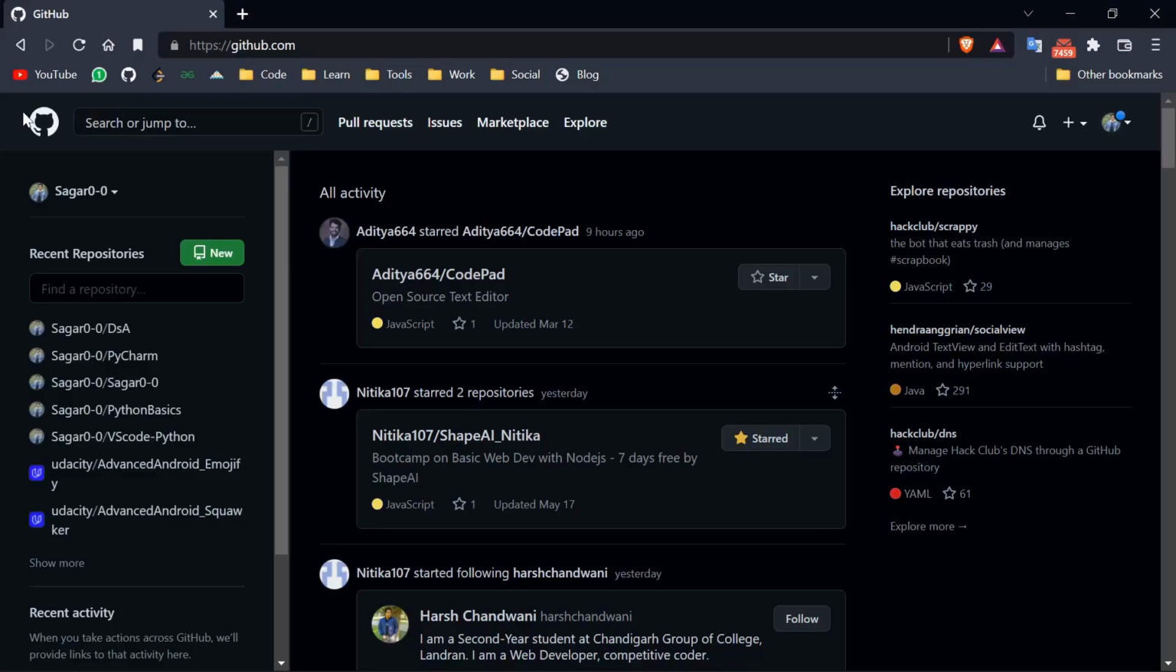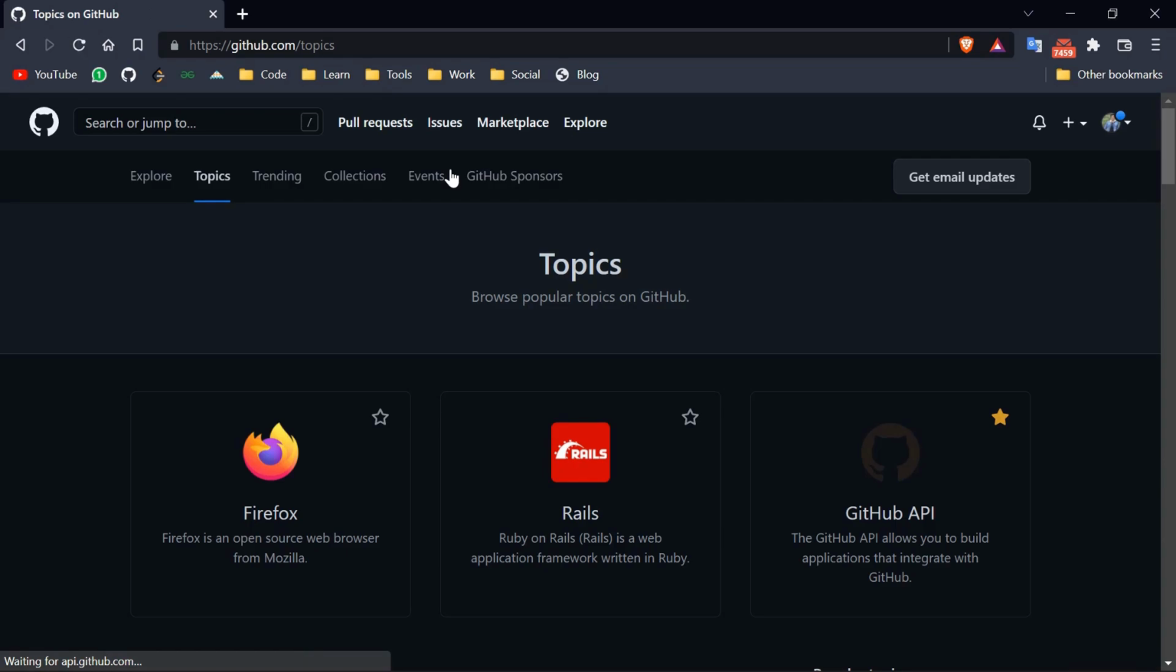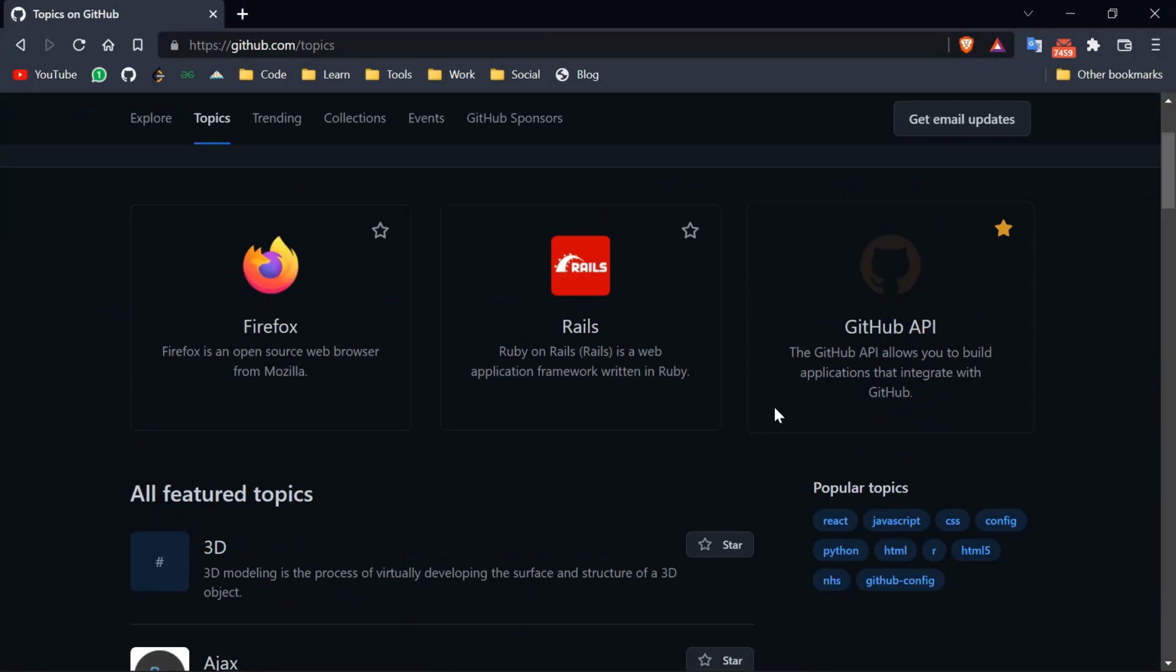Okay, now you have learned all this, but how can you find software or projects to contribute to? Let me show you. Here, when you are logged into your GitHub account, you can find the Explore section up right there. Just click on it. And now you have to go to the topic section. Here you can browse all the popular topics that are available on GitHub. You can see here Firefox and GitHub API. Now you just need to find the one that interests you.